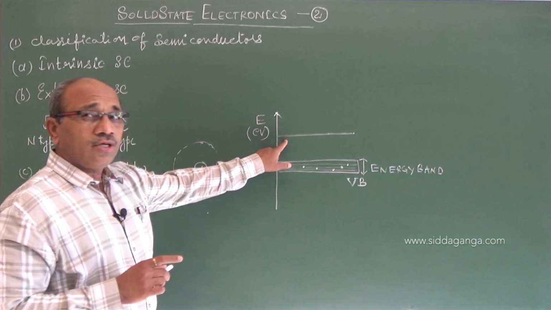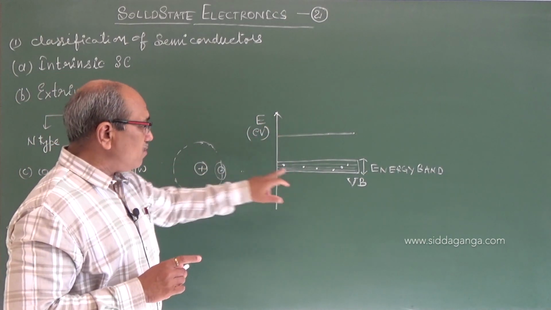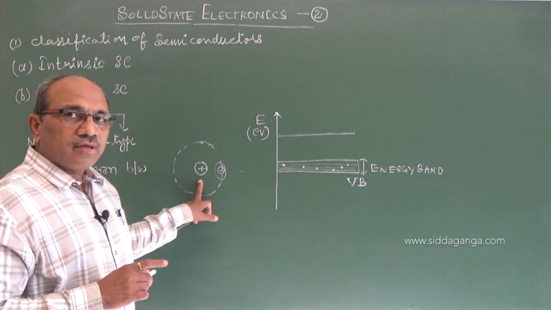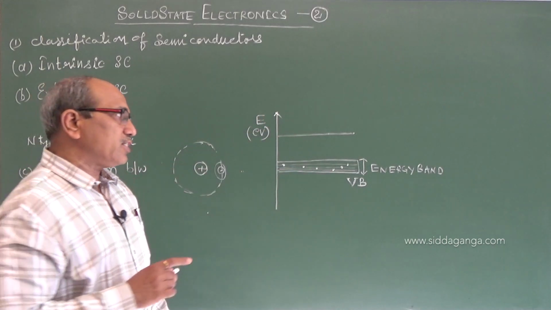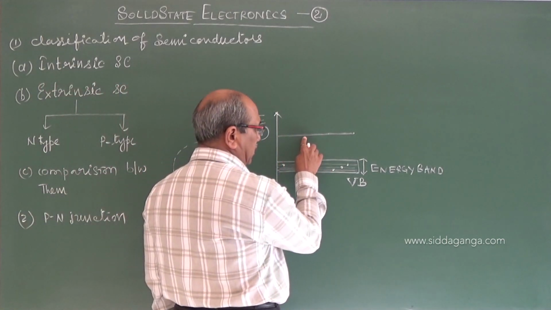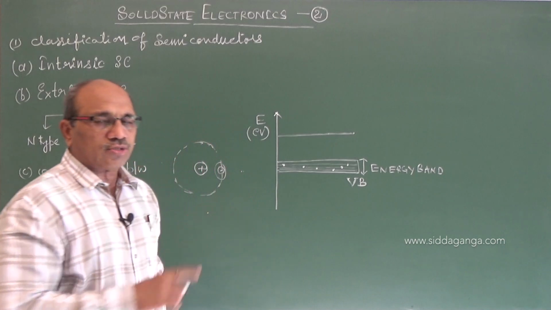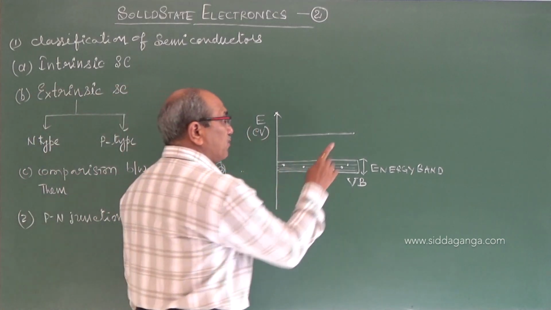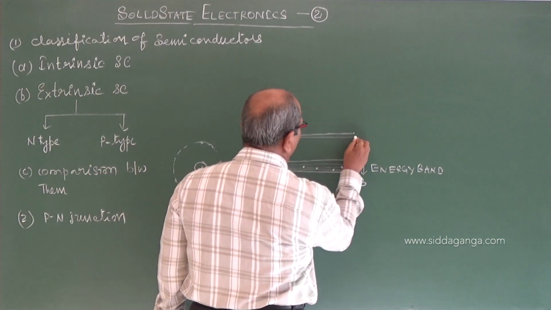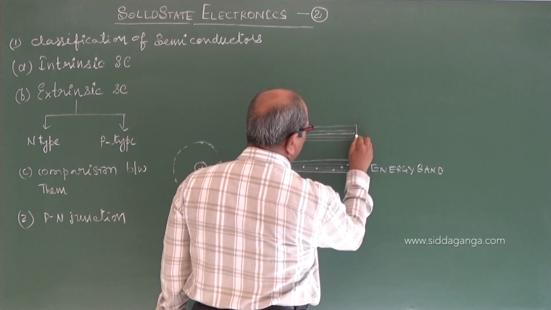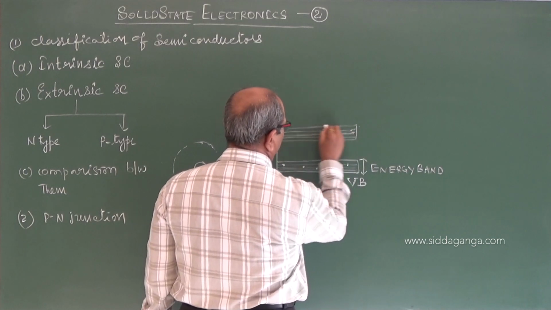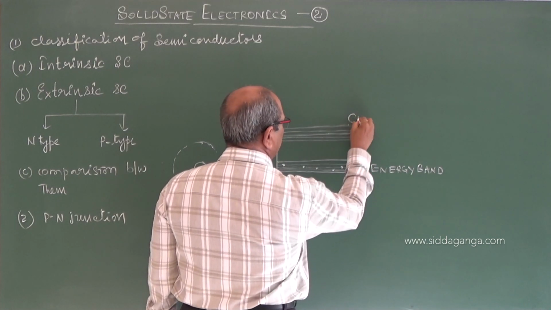Such electrons, which are free from the chemical bonding within the atom and free to move in the solid, are called free electrons or conduction electrons. For them also there is a range of energies which these electrons can have. The range of energies the conduction electrons can possess in a solid is called the conduction band.